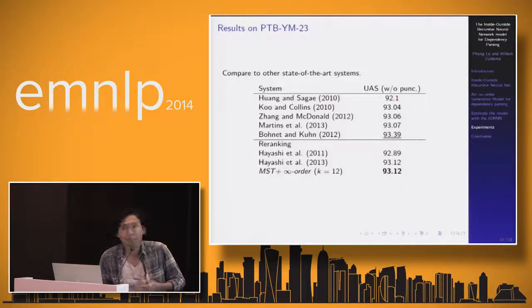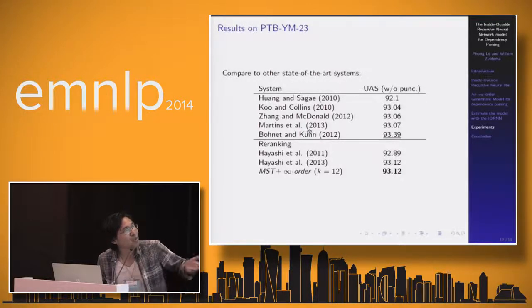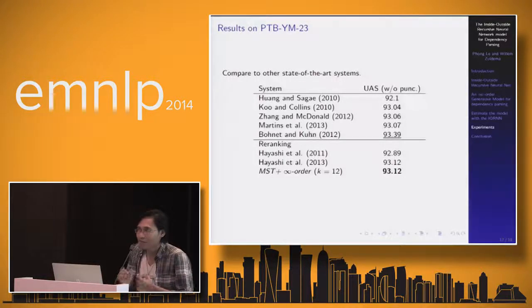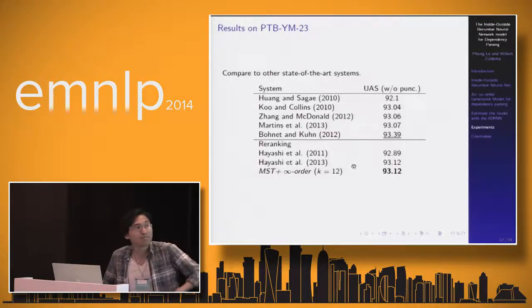And we also compared our re-rankers against many state-of-the-art dependency parsers. Here you can see these are state-of-the-art systems, Huang and Sagae, Koo and Collins, and so on. And Martins et al. 2013 is actually this tuple parser. And you can see the best one comes from Bohnet and Kuhn 2012. This system is a combination of transition-based and graph-based approaches. And our MST plus the re-ranker ranked second best among those systems.